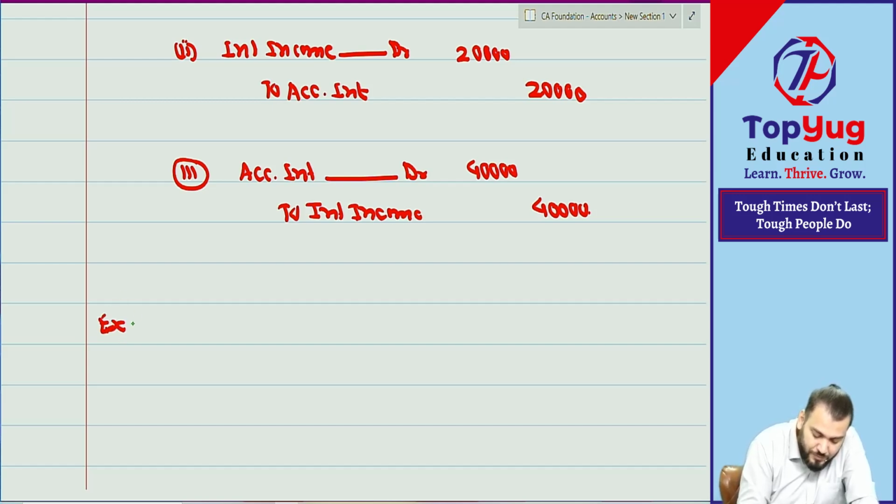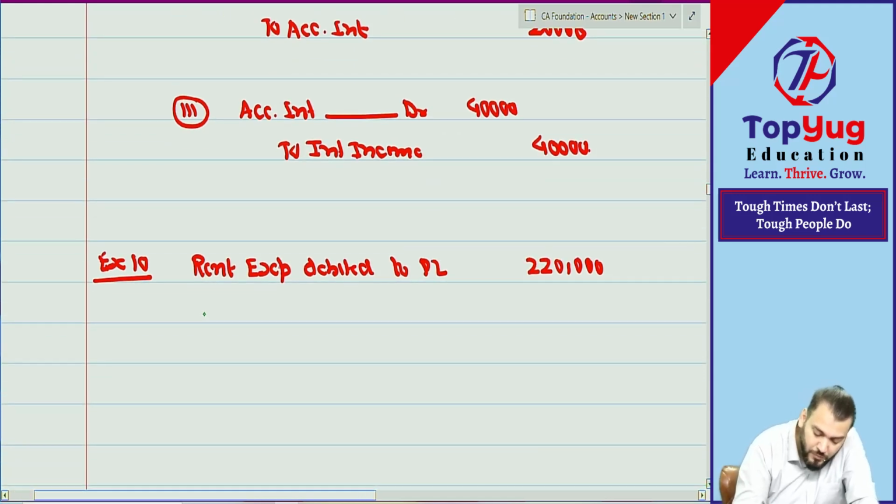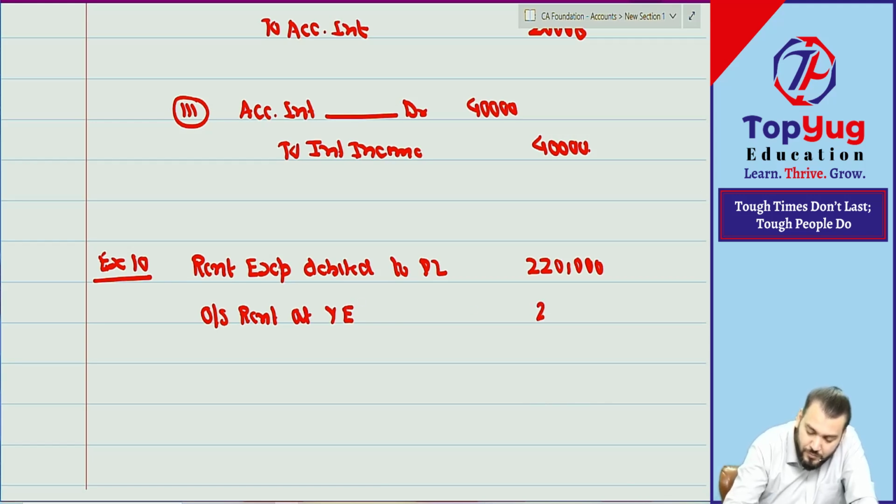Example number 10. Rent expense debited to PL is 2,20,000. Outstanding rent at year end 20,000.